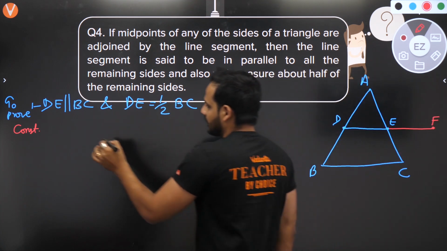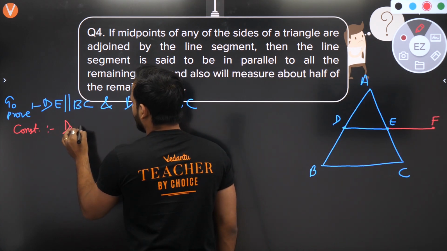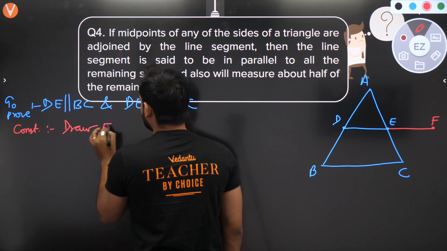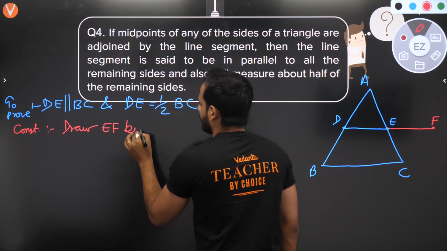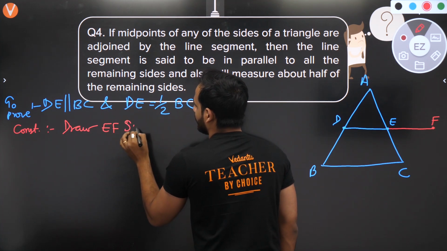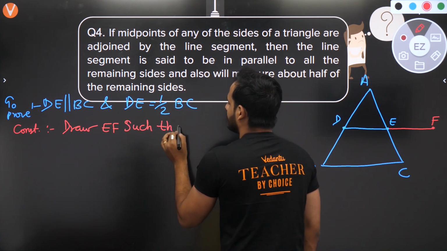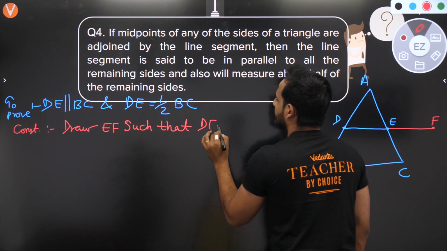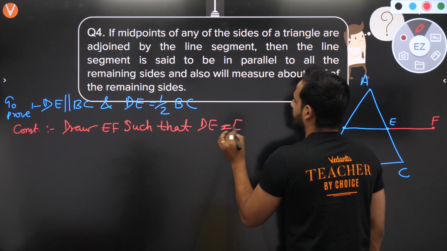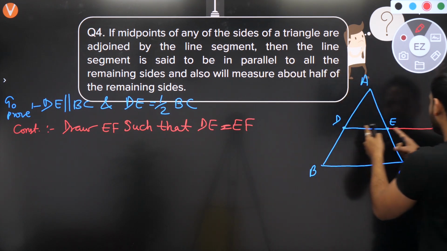So the construction is: draw EF such that DE is equal to EF.